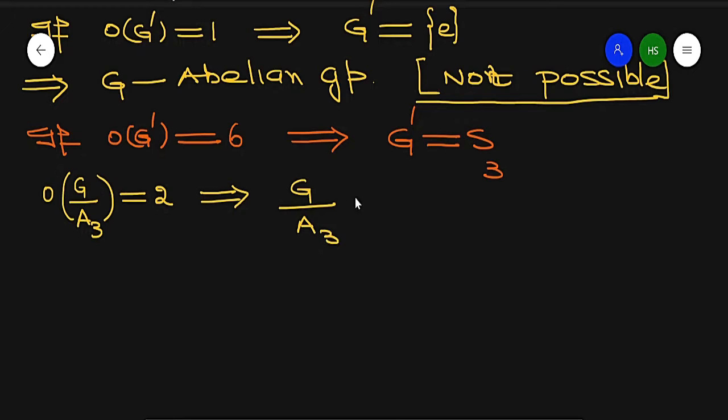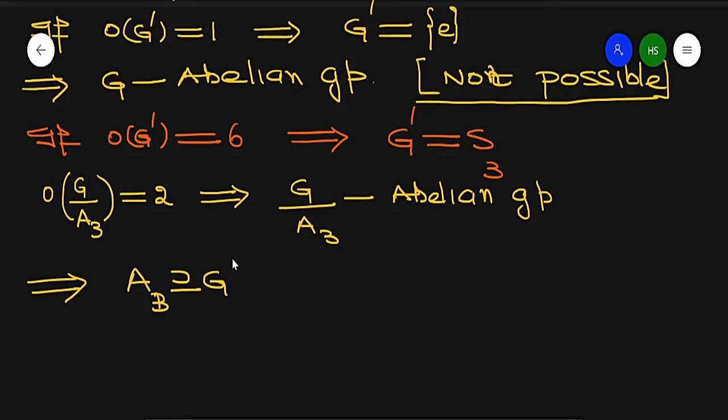G by A3 is an abelian group. So by using the property of abelian groups, A3 contains G dash, so G dash is a part of A3, and A3 is a proper subset of S3.